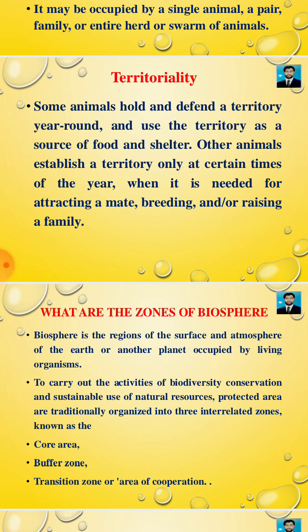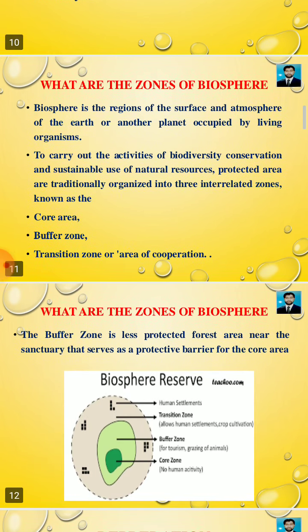Territory. Some animals hold and defend a territory year round and use the territory as a source of food and shelter. Other animals establish a territory only at certain times of the year when it is needed for attracting a mate, breeding, and or raising a family.